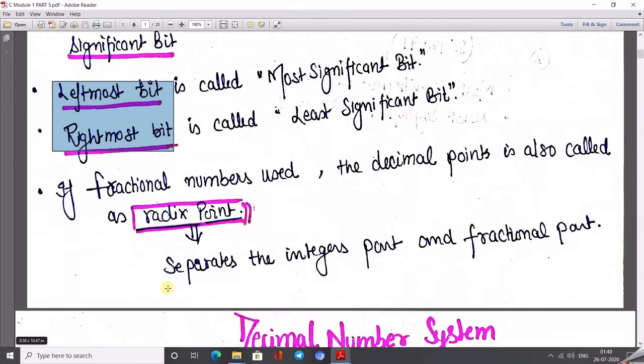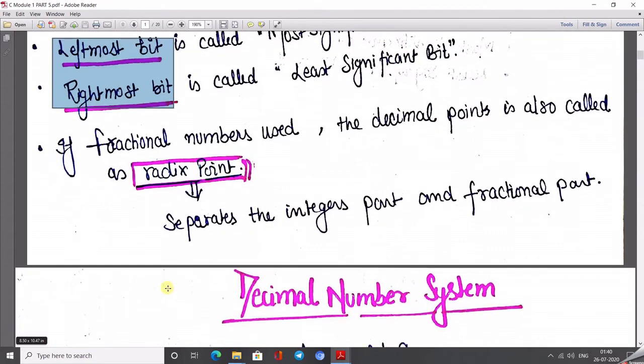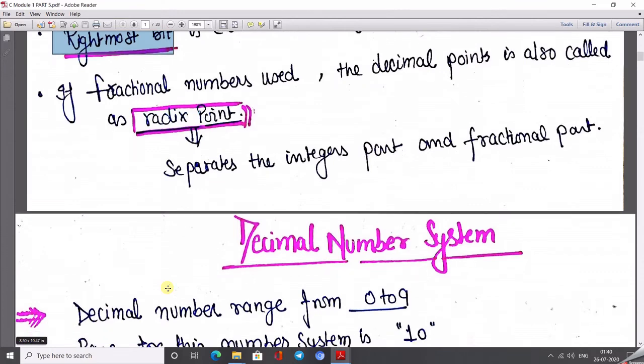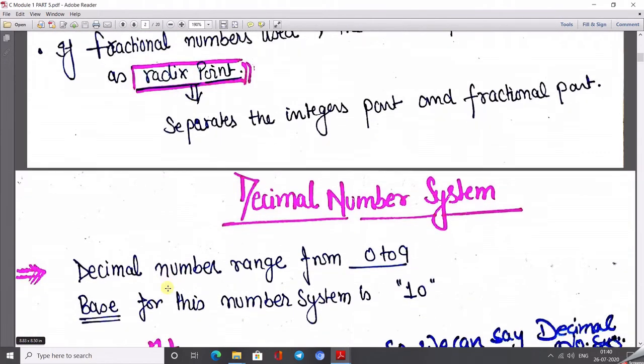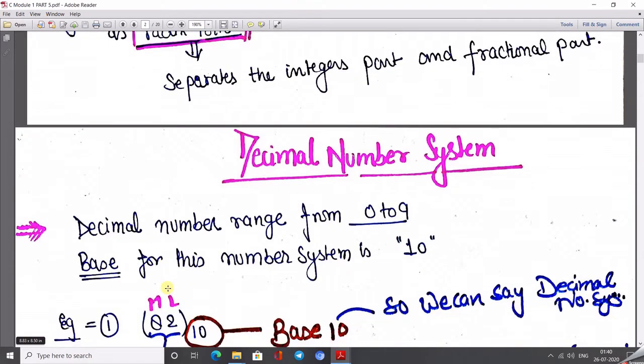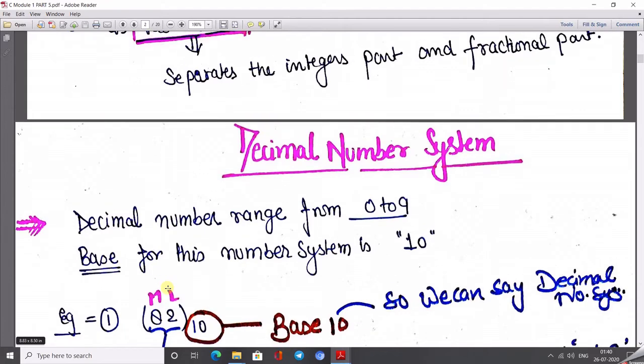If the data is given in fractional numbers, then the decimal point is also called the radix point. We separate the integer part and the fractional part. For example, if I write 10.34, then 10 is known as the integer part and the part after the point, 34, is known as the fractional part.